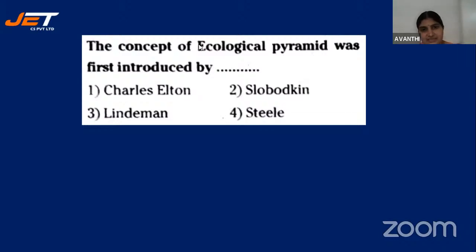Yes, 1 is the correct answer. Rachana has given the correct answer. Varsha, Ruchita, Gayatri. Very good. It's 1. Charles Elton. See, all these 3 are odd one out. We don't have these 3 scientists in your environment topic. Only 1 scientist is familiar to us, that is Charles Elton. You can go for odd one out here.